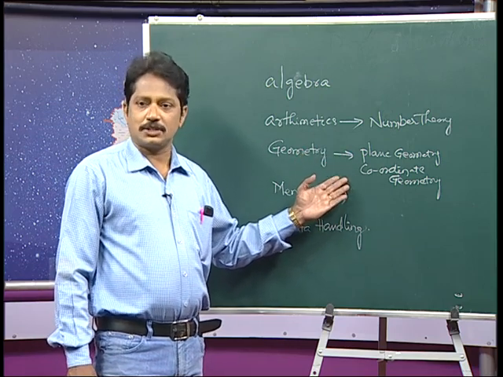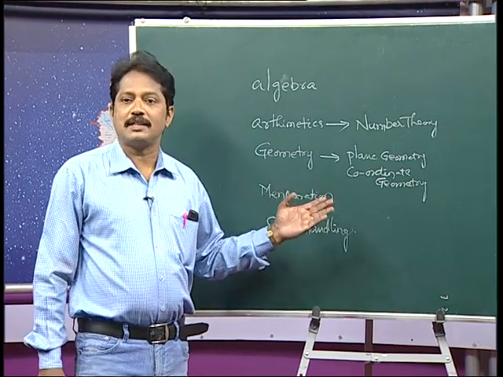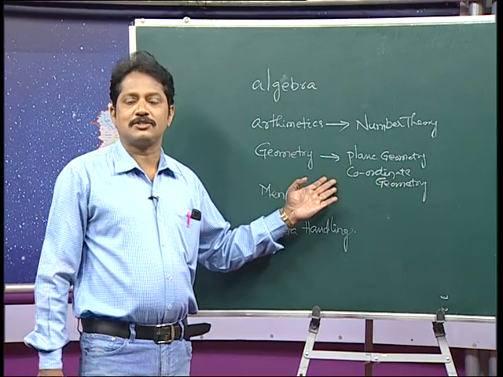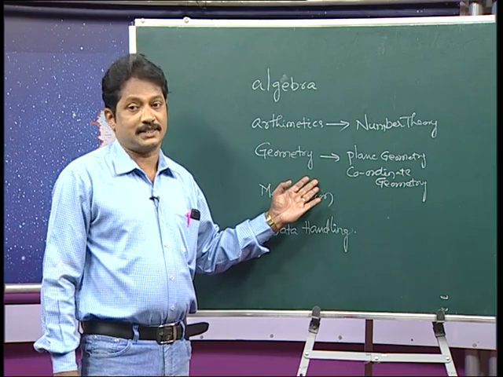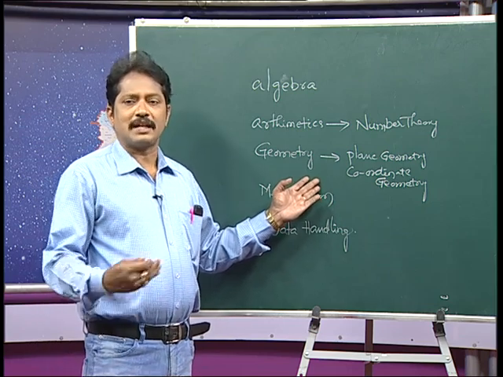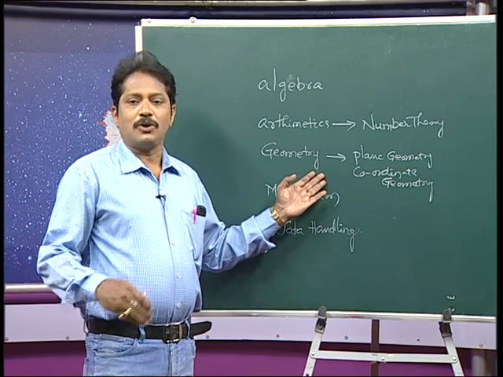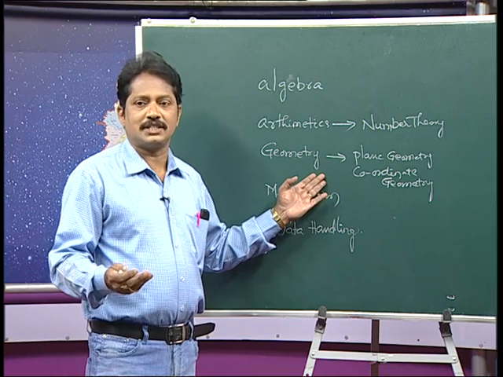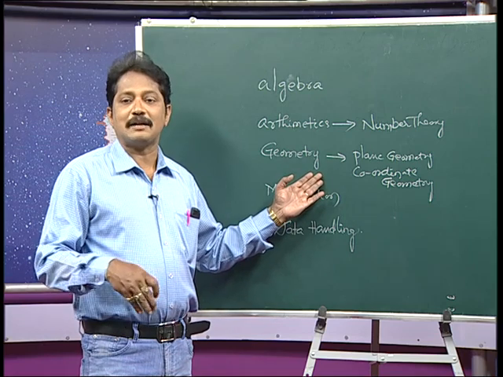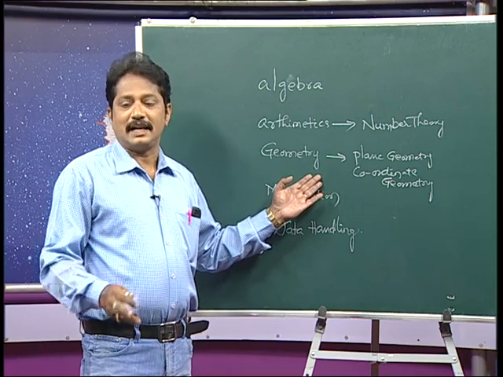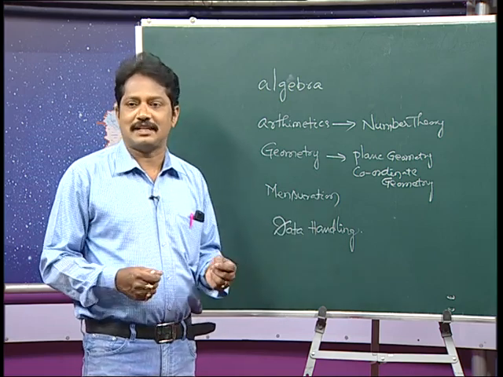Coordinate geometry includes 2-dimensional geometry, 3-dimensional geometry, and 4th dimensional geometry also, but 4th dimensional geometry you are going to learn at post graduation level to understand space physics. Okay. So, in the initial stage there is a difference between mathematics and physics. When you go to higher classes after graduation, mathematics becomes physics and physics becomes mathematics. So, we call it applied mathematics as physics, applied physics as mathematics. There is a very thin layer between maths and physical sciences.